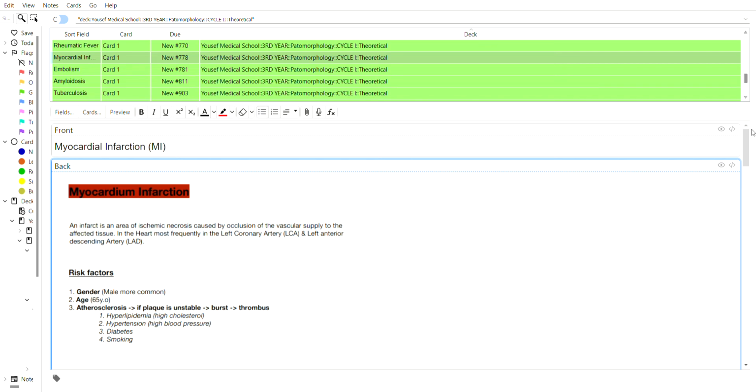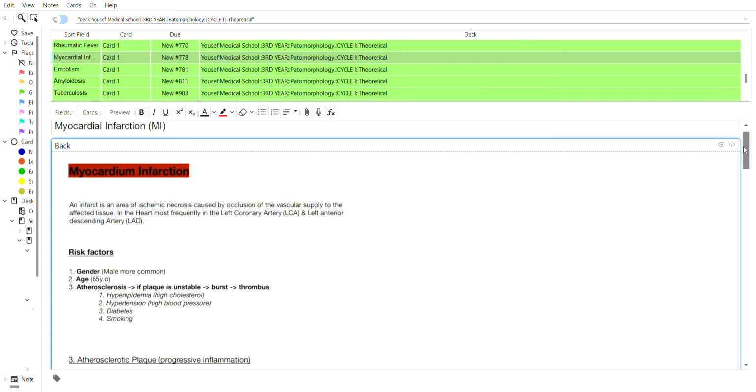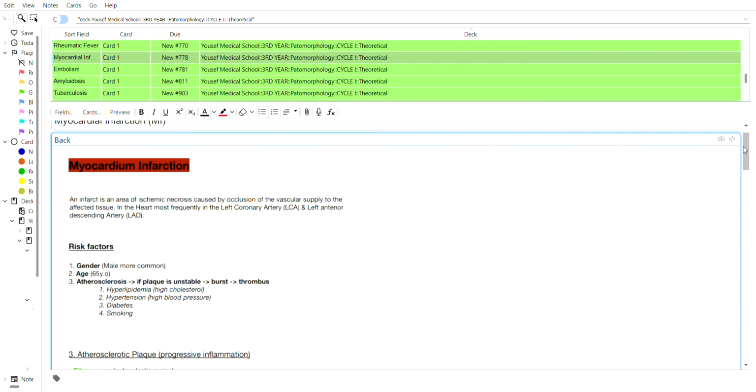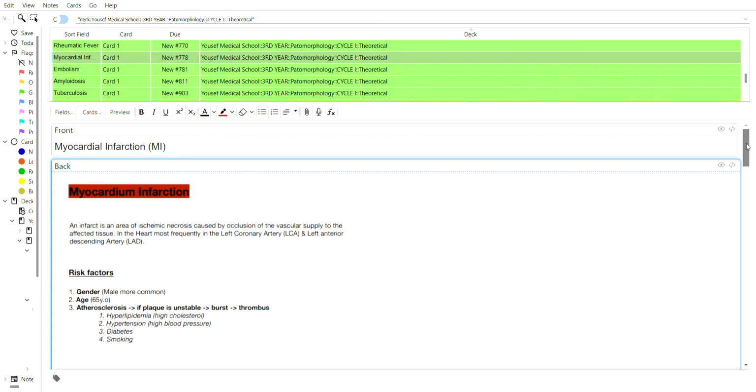Myocardial infarction, or infarction in general, is defined as an area of ischemic necrosis caused by occlusion of the vascular supply to the affected tissue. And the most frequent one, the myocardial infarction, or also abbreviated as MI, is most frequently because of the just said process, the occlusion of the left coronary artery, the LCA, and the left anterior descending artery, the LAD.